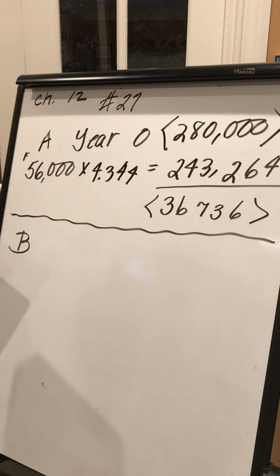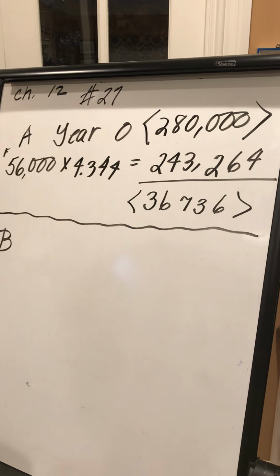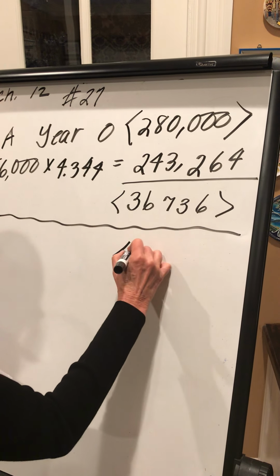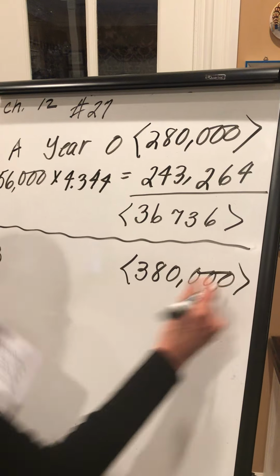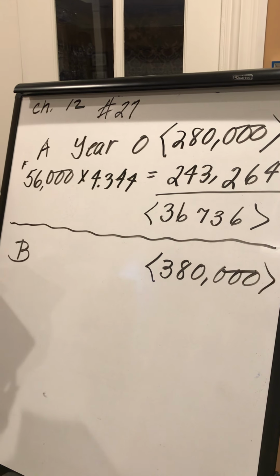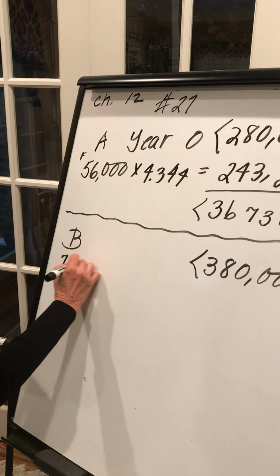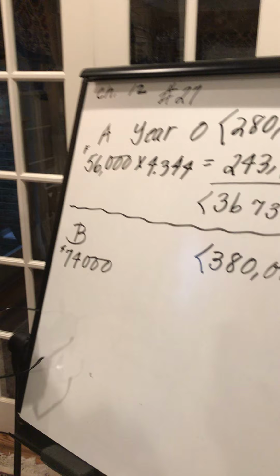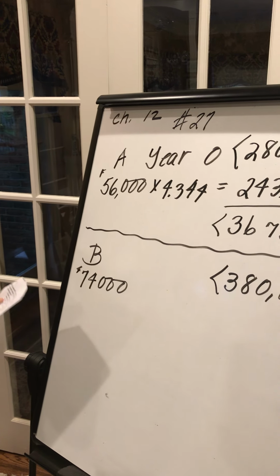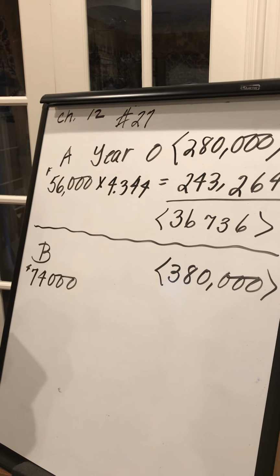I hope that one's better. Project B. So Project B costs $380,000. And they expect to get 9 annual payments of $74,000. So again, we're going to look at our present value of an annuity table. 9 years, and the interest rate they tell us is 12%.